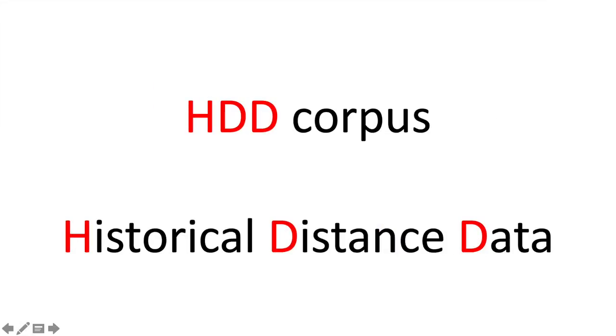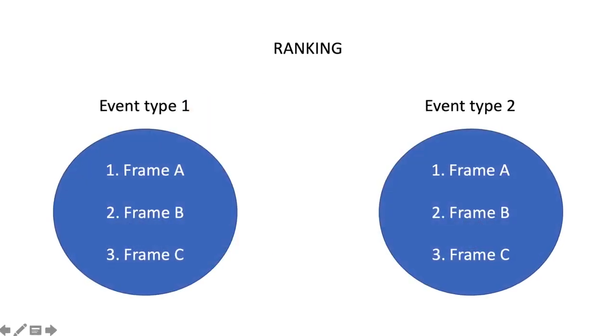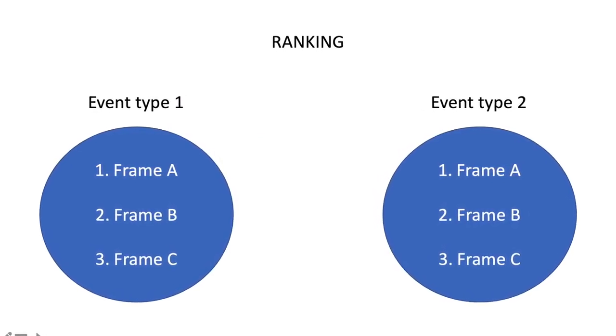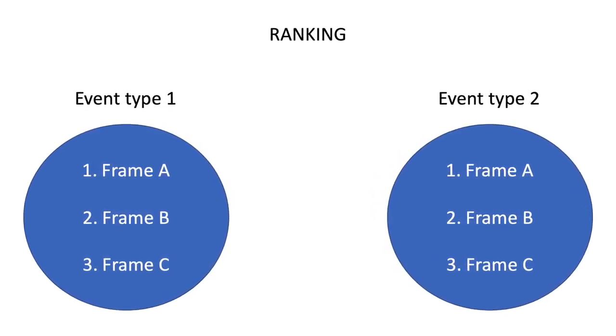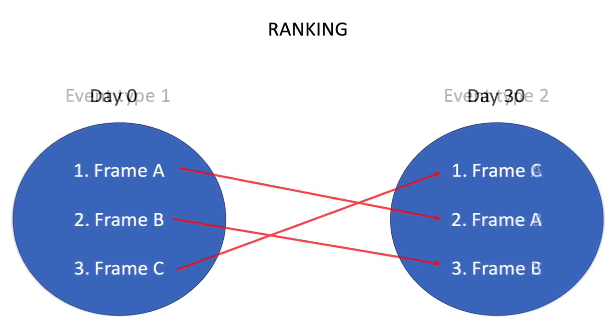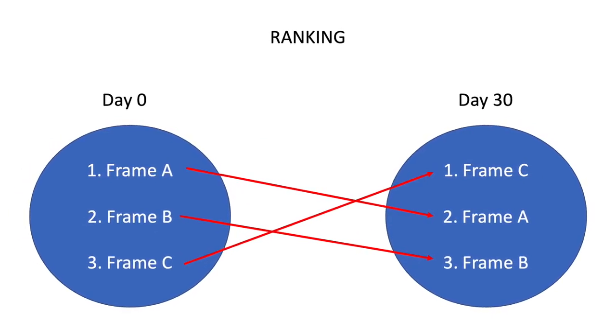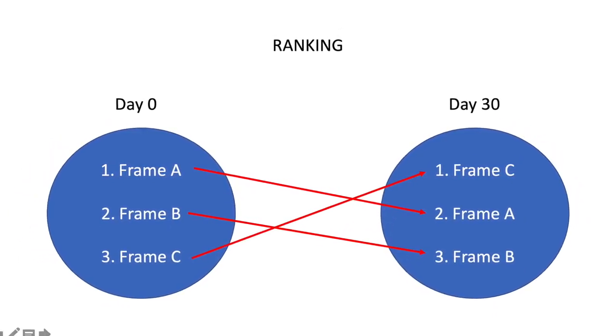In this paper, we present the HDD corpus, which contains texts about different event types processed with frame annotations and a large spread of temporal distance. Our contrastive analysis of the frame annotations resulted in a ranking of frames typically used in reference to the event type, but a different distribution of the typical frames as a function of the temporal distance of the corpus.